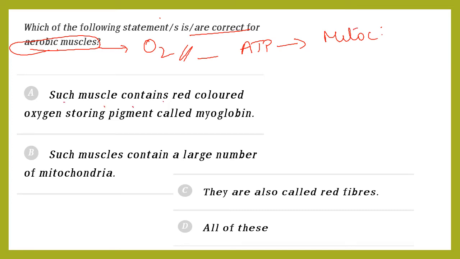Such muscle contains red colored oxygen storing pigment called myoglobin. Yes. Such muscle contains a large number of mitochondria. This is also right. They are also called red fibers. This is also right. So the answer is all of this.